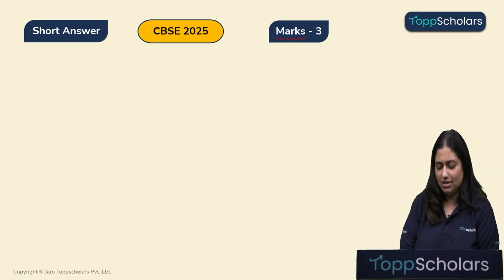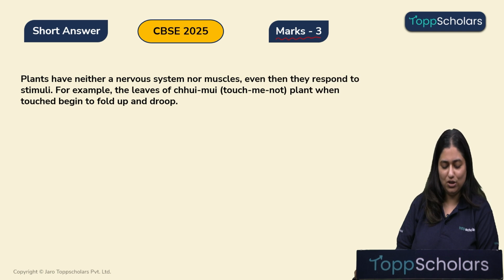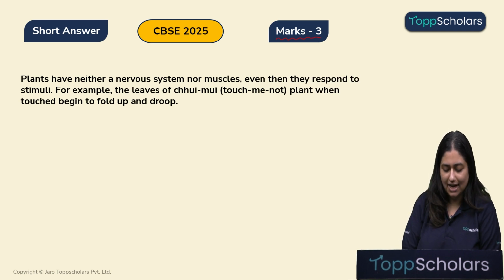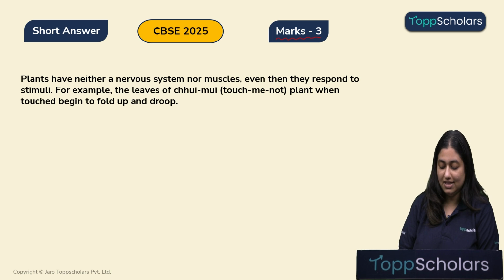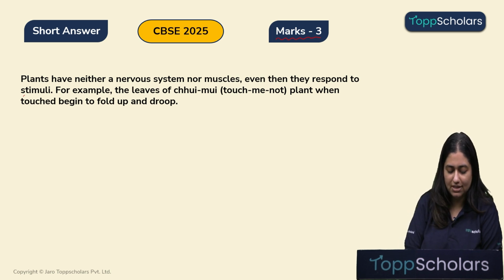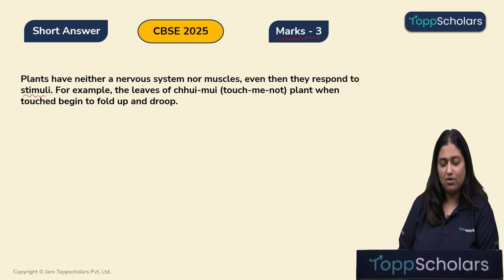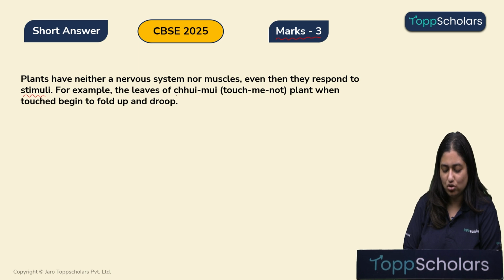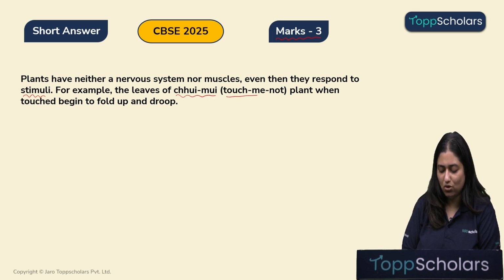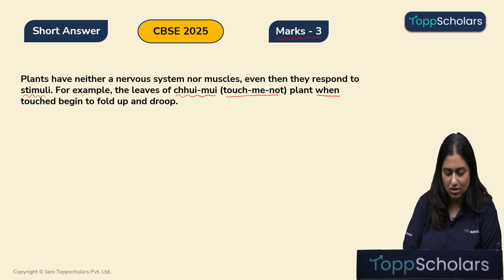The next question is of 3 marks. Let's look into the question. Plants have neither a nervous system nor muscles. Even then, they respond to the stimuli. For example, the leaves of Chui Mui plant, that is the touch me not plant, when touched begin to fold up and droop.